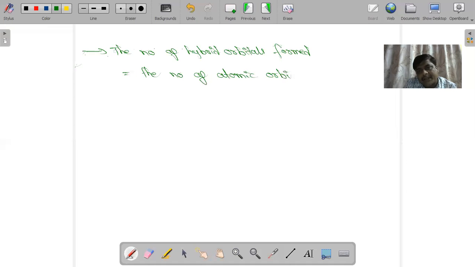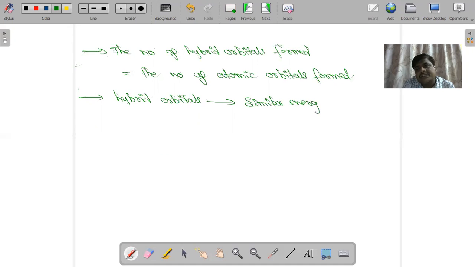That means the number of atomic orbitals that are combining with each other will be equal to the number of hybrid orbitals formed. Second, these hybrid orbitals that are formed will have similar energy. So these are the salient features of hybridization.